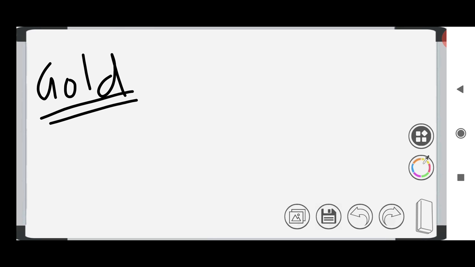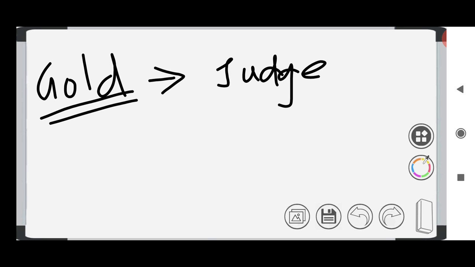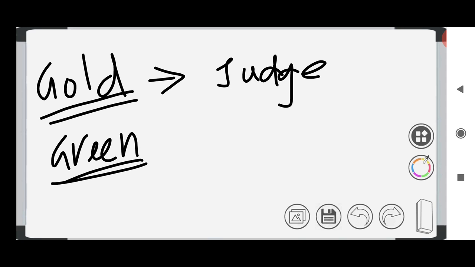And then we have gold color. High skilled persons come under gold color. For that you can remember quinary sector members. For example, a judge comes under gold color. Then we have green color. A person working related to the forest department as well as the environment comes under green color. So environment is green, right? You can remember forest and environment as green. A person working related to that will come under green color workers.